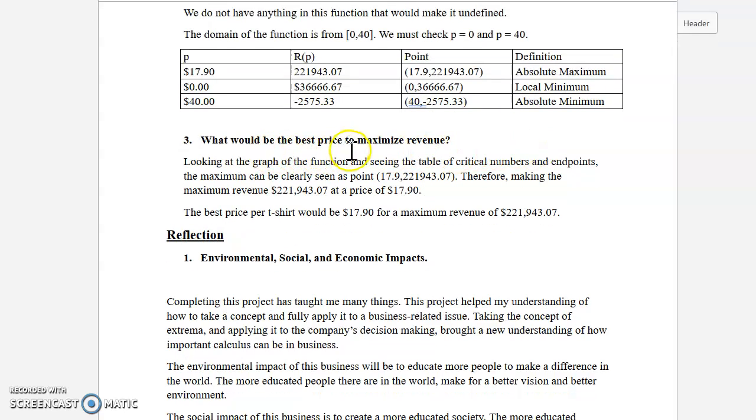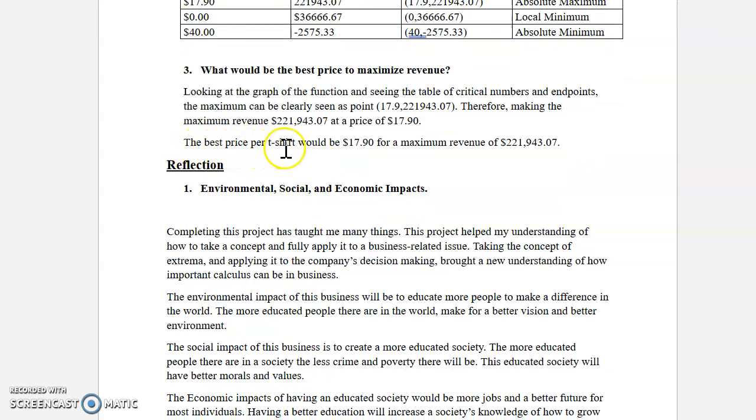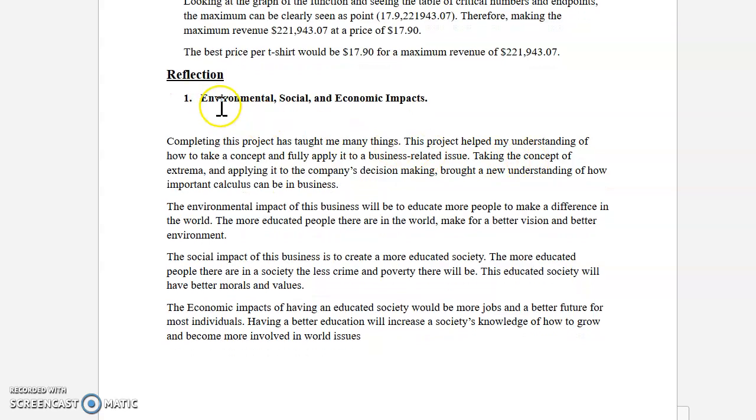So what would be the best price to maximize revenue? Well, looking at the graph and seeing the table of critical numbers and endpoints, the maximum can be clearly seen at this point, therefore making the maximum revenue $221,943.07 at a price of $17.90. So the statement summarizing this is: the best price per t-shirt would be $17.90 for a maximum revenue of $221,943.07.